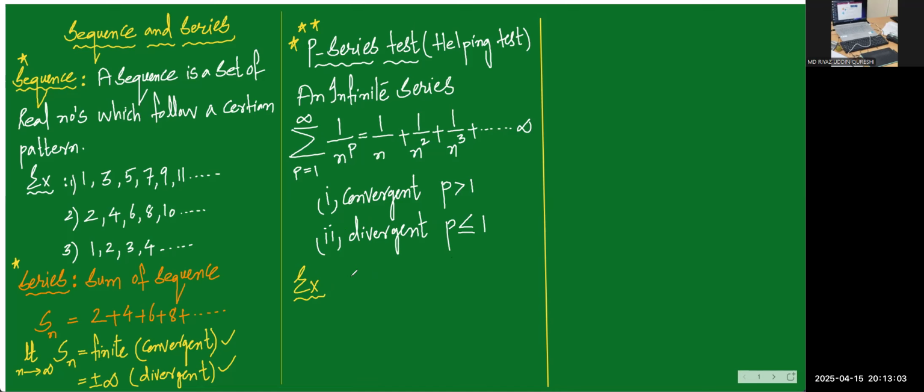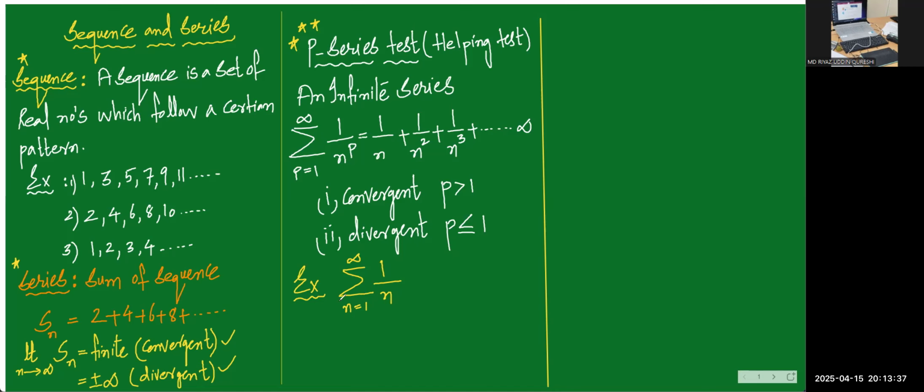Suppose, for example, it is given summation n equals 1 to infinity 1 by n. We are going to check this. Can you tell me, is it a series or a sequence? The series. It's a series. Why? Because the sum is there. Sum is nothing but series only.